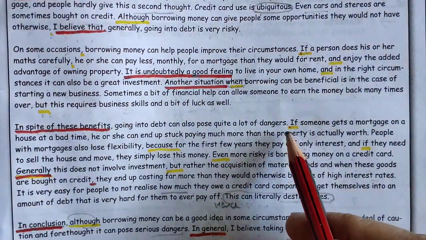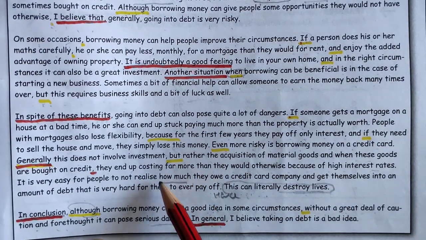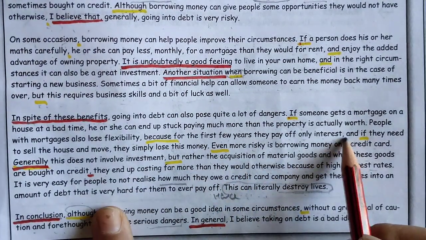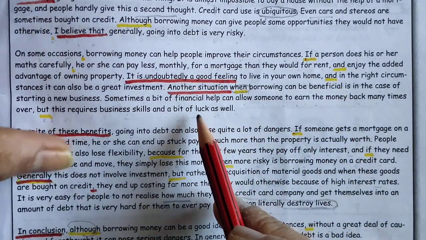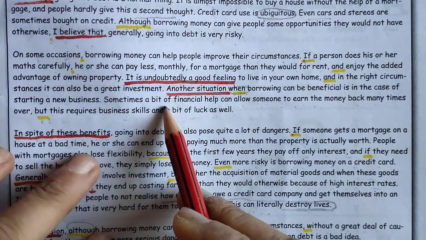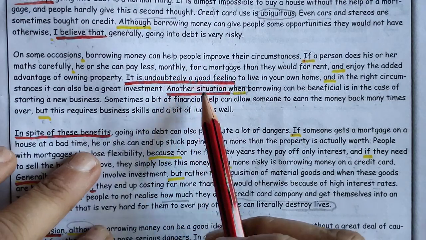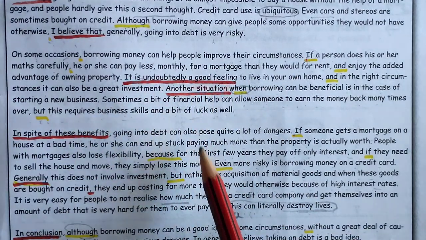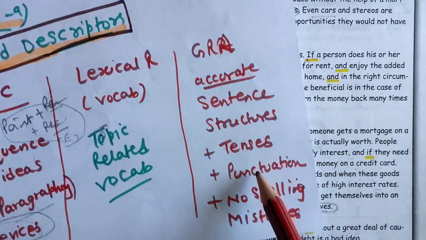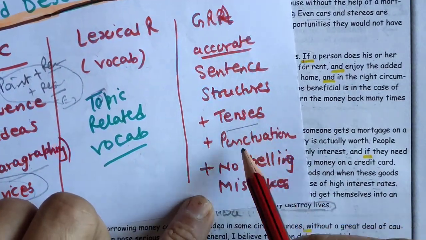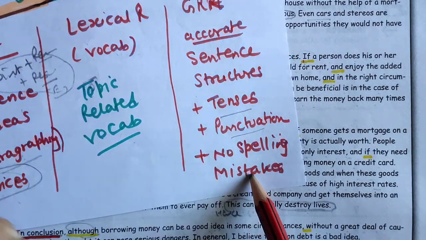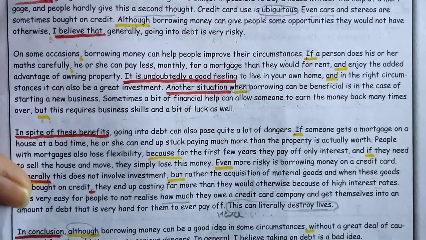If sentence structures are also there, and but also there, although he has not used every structure, but it should be there. That's the way it is a good answer. Tenses, sentence structure, punctuation are fine, and no spelling mistakes are there. That's why it is a 7 plus essay.